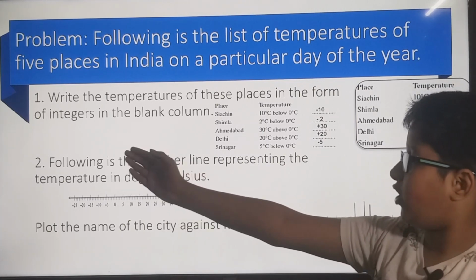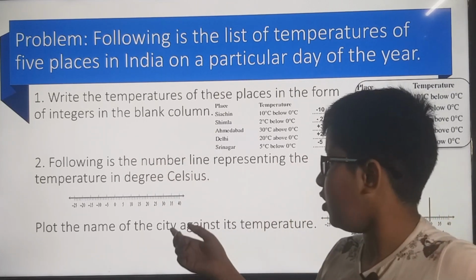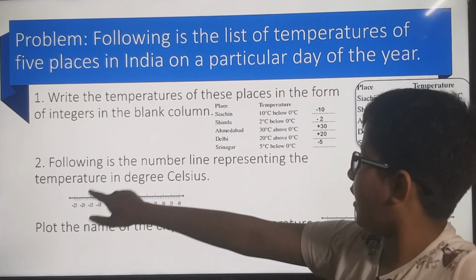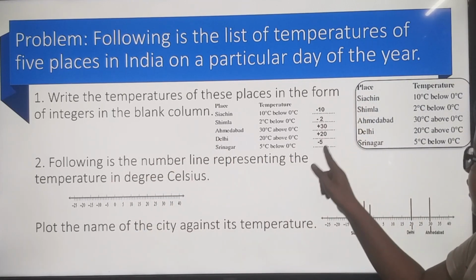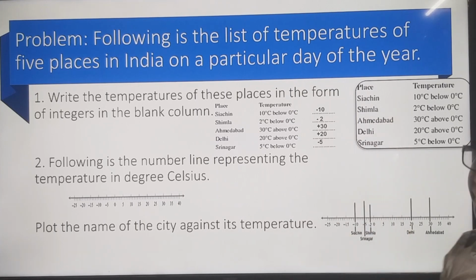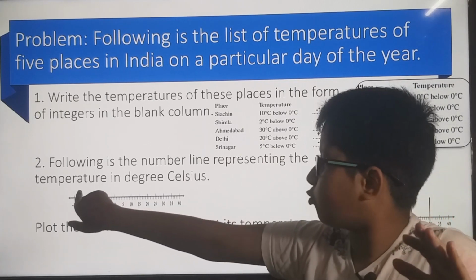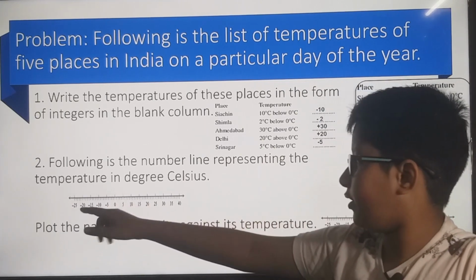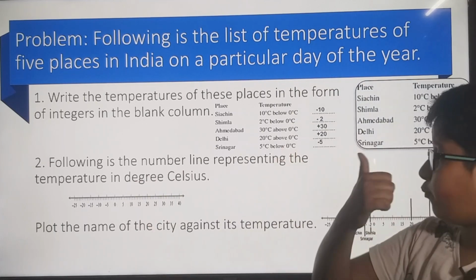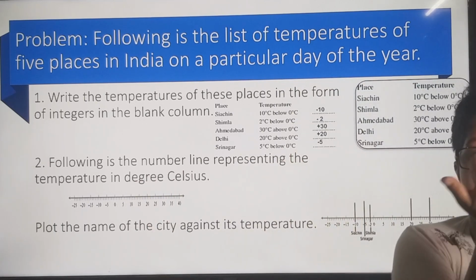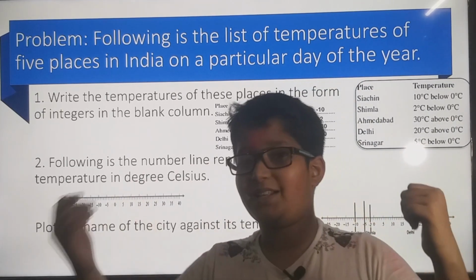And another: the following number line represents the temperature in degrees Celsius. So you have to do nothing, we just have to make a line from minus 30 to positive, taking minus 30, minus 29, and so on, through 0.